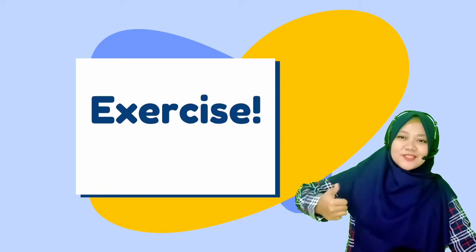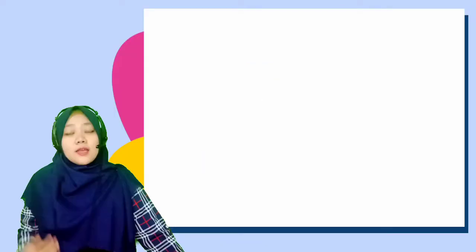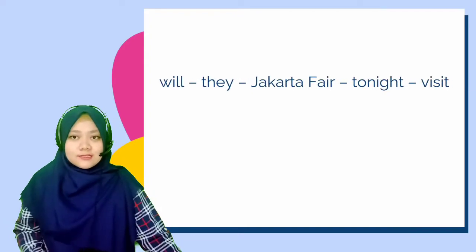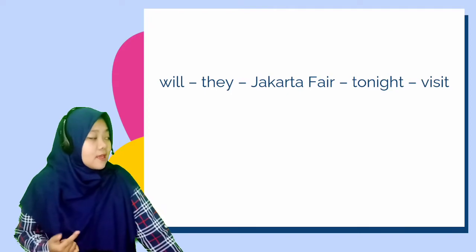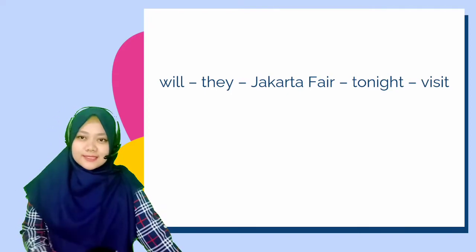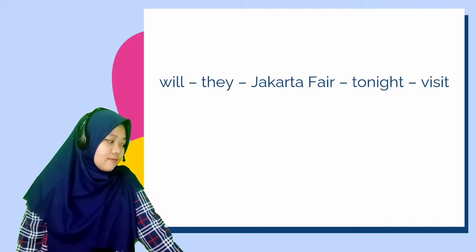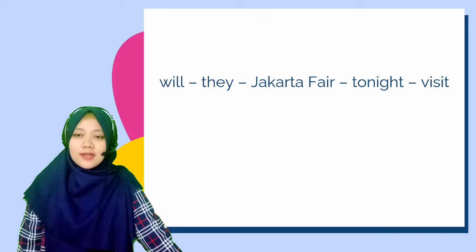Now, let's do the exercise. Arrange the words. There are some words. Will, they, Jakarta Fair, tonight, visit. And before this, we have learned how to make a sentence using will.